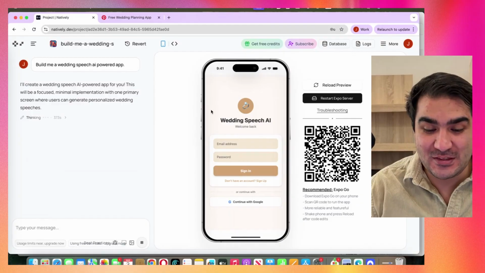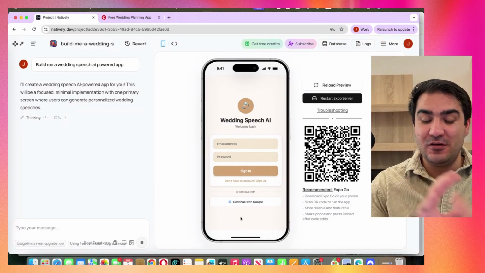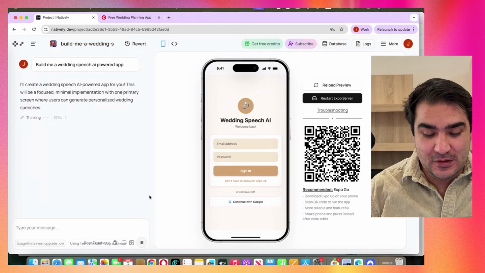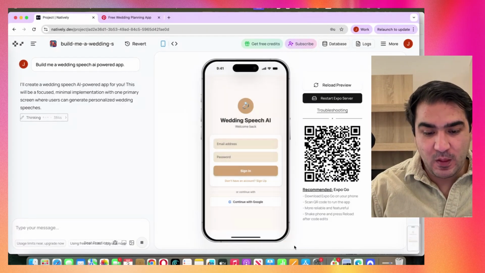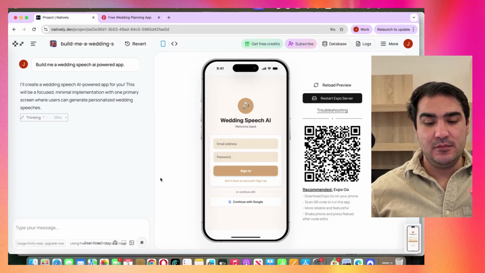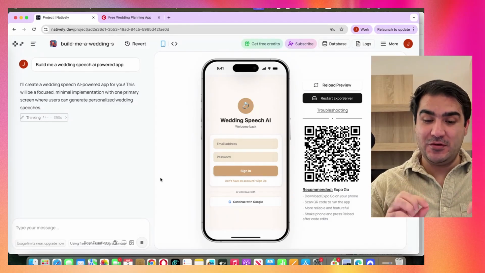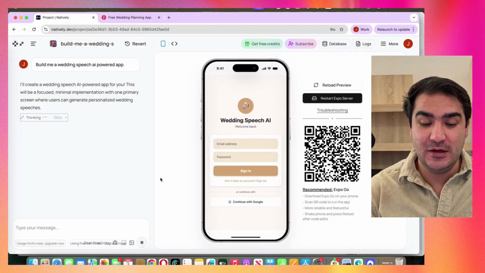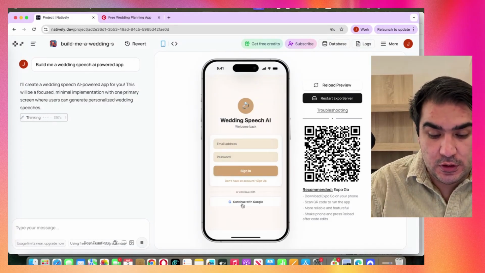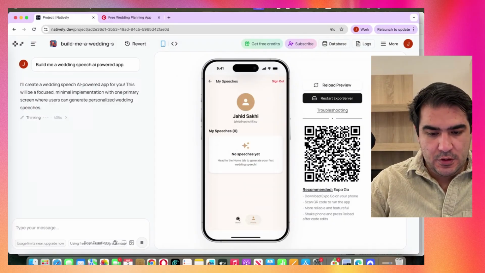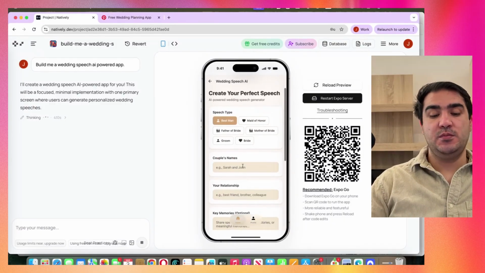But you see here, for example, it's a ring, the wedding speech. Welcome back. So this actually looks nice, and it's really looking good. So let me take a screenshot of this. I love it. Of course, you can change the design, but this design looks a bit nicer. Maybe it's the ring effect, there is a small cute ring there, but it looks good. Yeah, so that's nice. Let's try to log in with Google here. Perfect. I'm in. Nice. Here's my info. So this is it. Yeah. So we're in. I'm going to generate a speech now here.